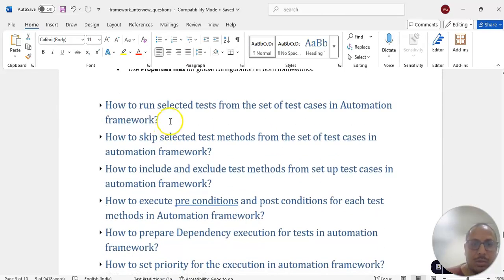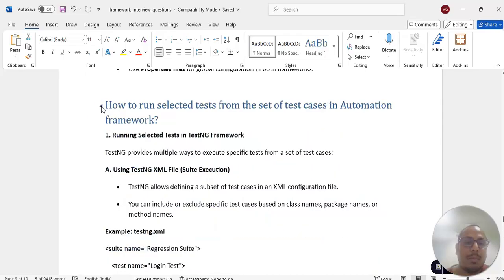Right, then how to run selected tests from the set of test cases. Suppose there are multiple test cases, 100 test cases, and I want to run only a few of them. What are the different ways I can run selected test cases from the whole regression test suite?